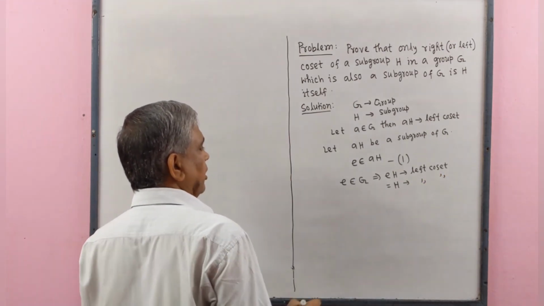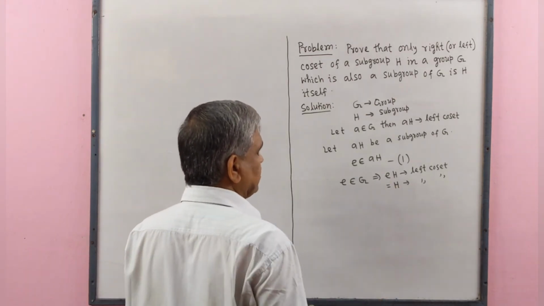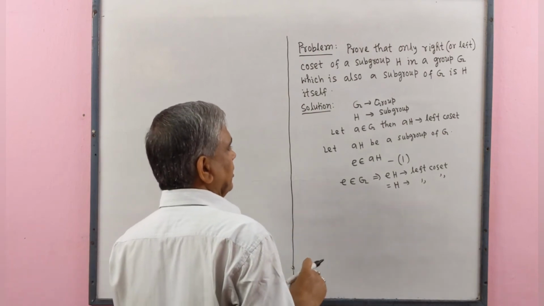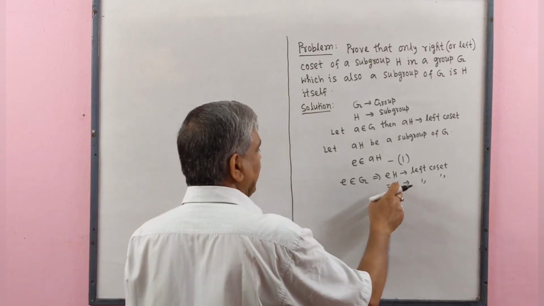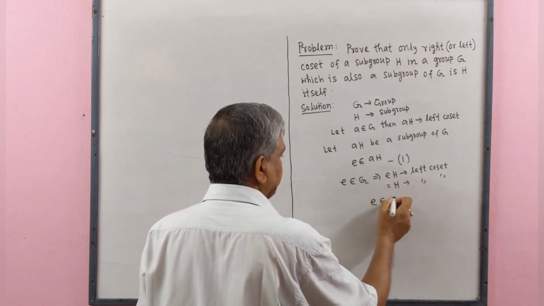Therefore, H is a left coset means H is a subgroup, and each subgroup contains the identity element. E belongs to H.